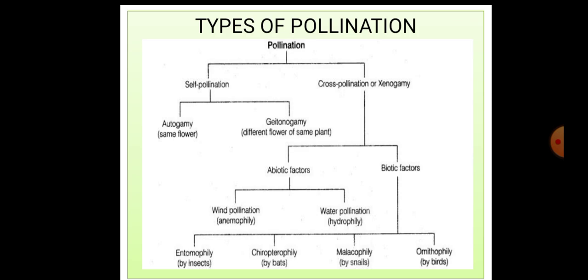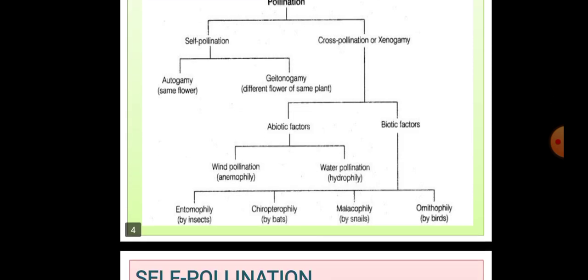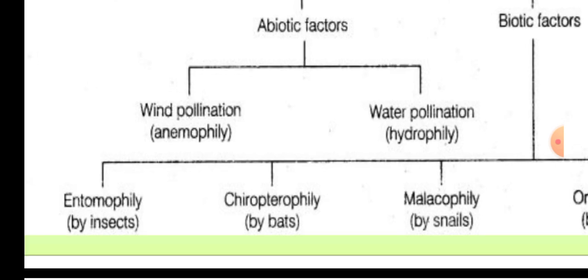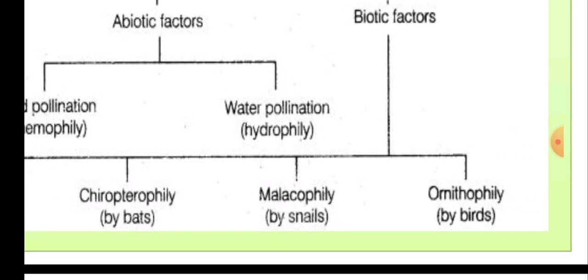If you see biotic factors which help cross pollination, they are by insects, meaning entomophily, by bats, we can call chiropterophily, by snails we can call malacophily, and by birds we may call ornithophily.